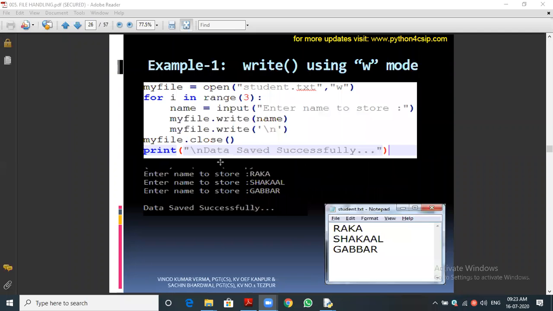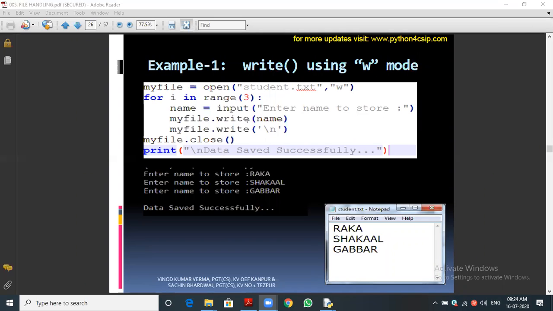Okay, let me show the example for your better understanding. The write function in W mode: you know we already typed this in the volleyball tournament. How to write the names: enter the name, we write the name also, and we have seen how to store the name into the file. Here they are using a for loop, as we do. First line is what? myfile equals open student.txt in write mode.